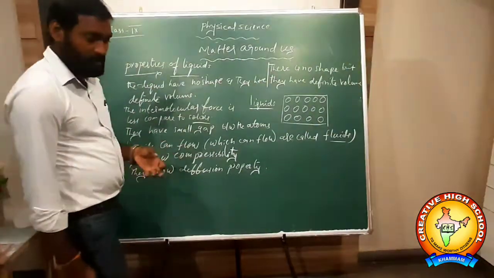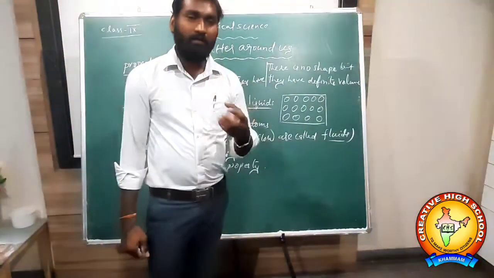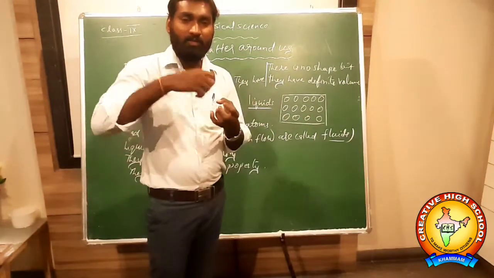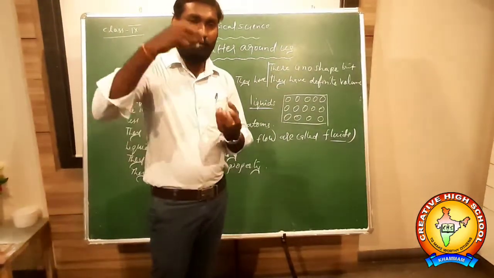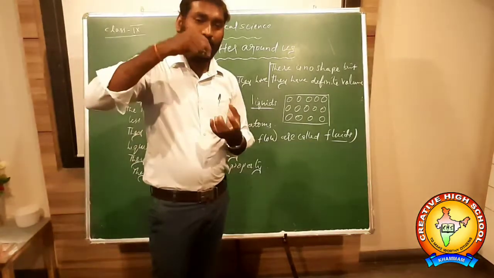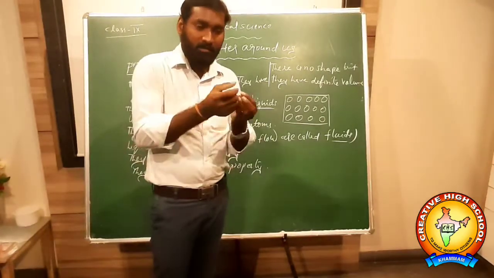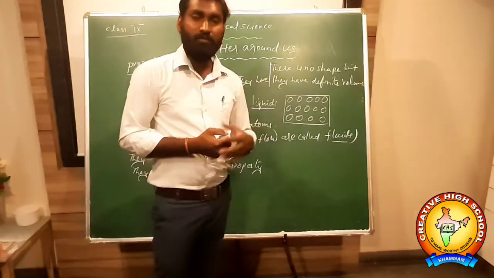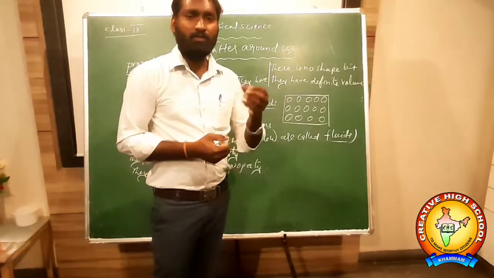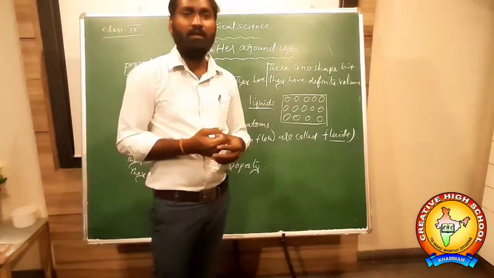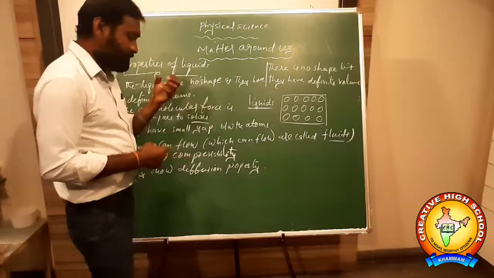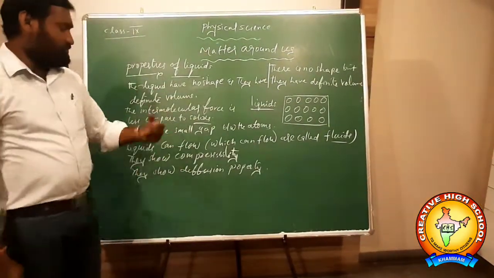They diffuse. Diffuse means mixing. Any colored substance mixes easily, one substance into another substance. For example, a drop of ink poured into the water. What happens? That will spread into the water. So it's called diffusion. For example, you can pour water into milk, and it mixes easily into the liquid. They can spread easily. So the spreading property of the material is called diffusion property.